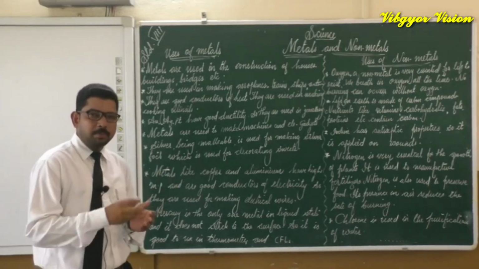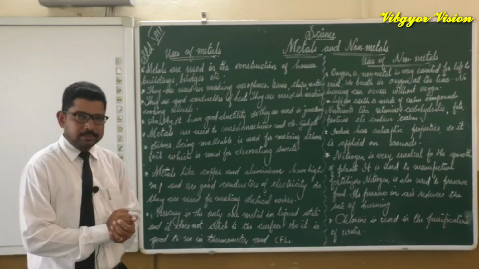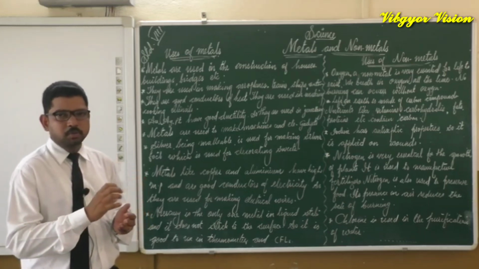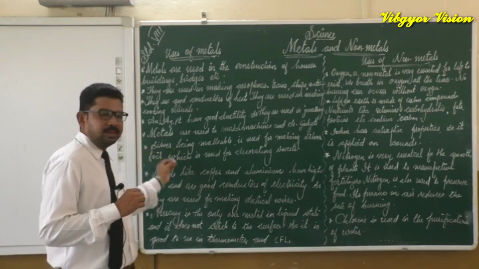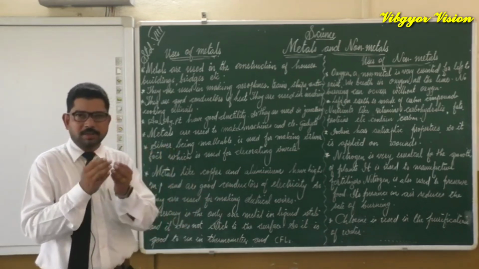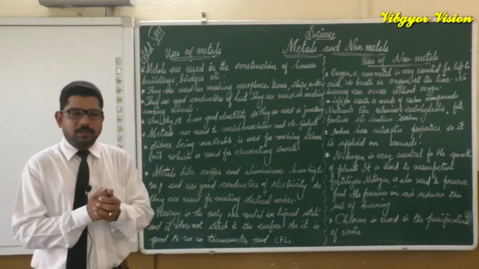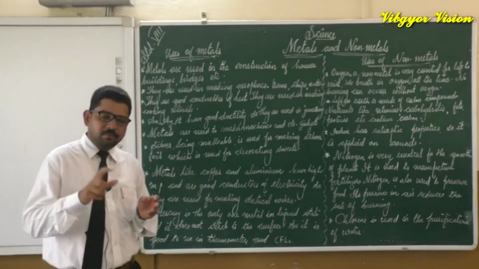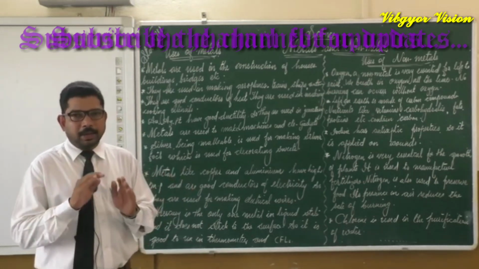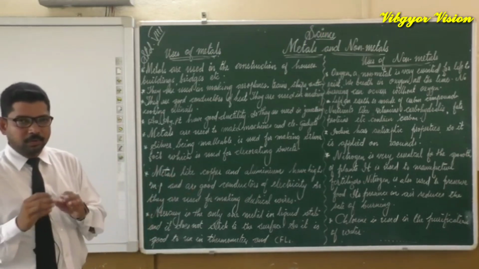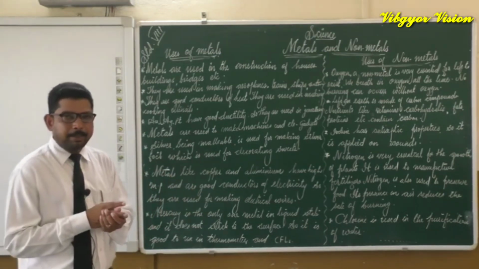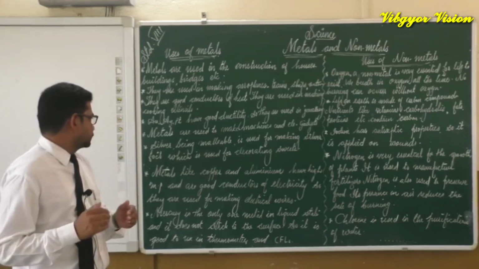So they are used in making silver foil. With a small amount of silver itself, we can make a silver foil. That silver foil is used to decorate or cover the sweets. When you take the sweets, we know there will be a silver colored paper to decorate it.